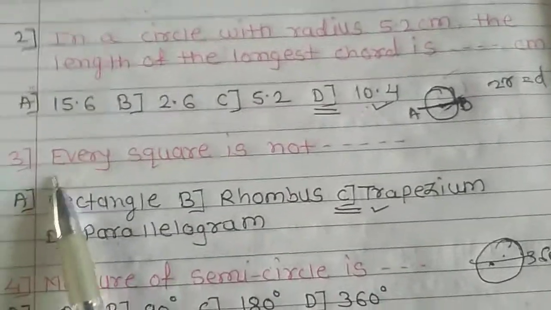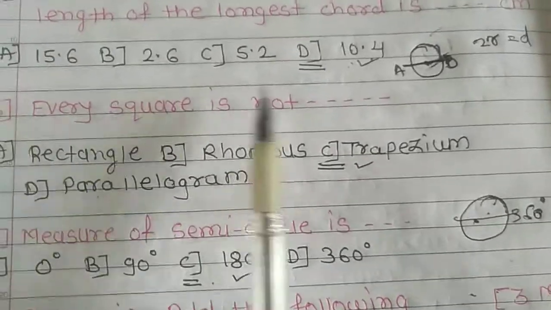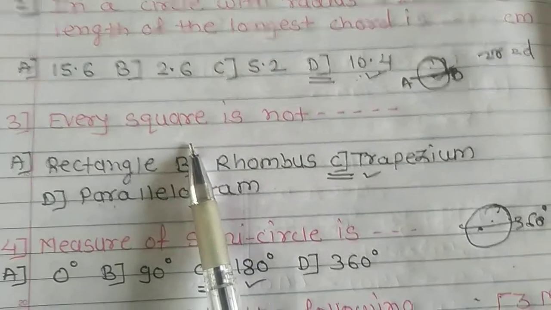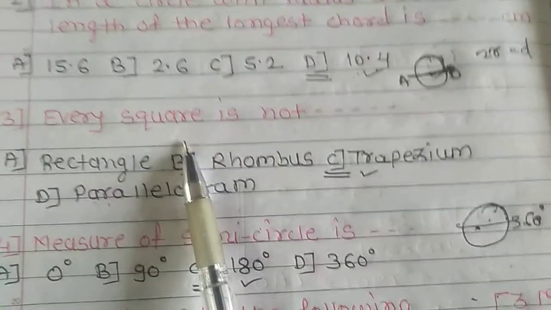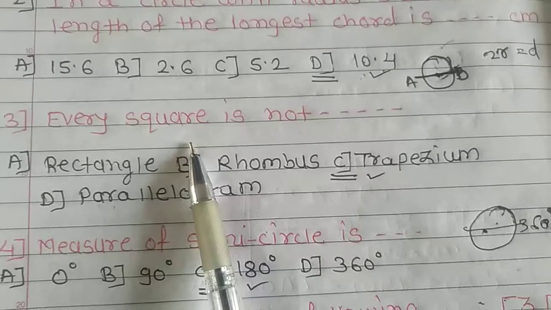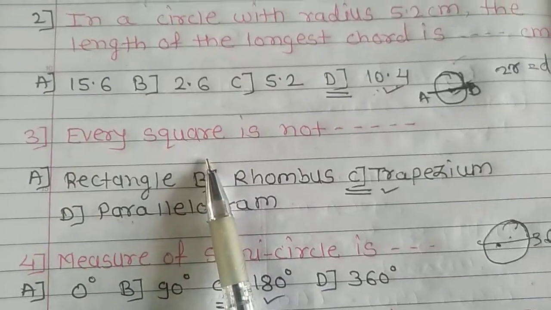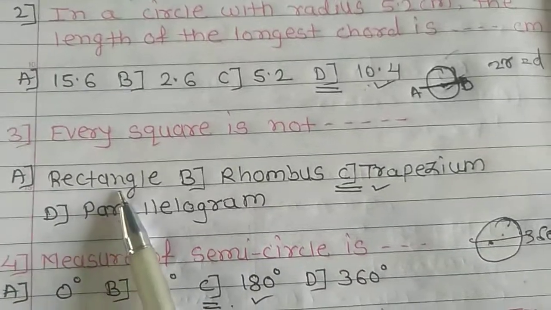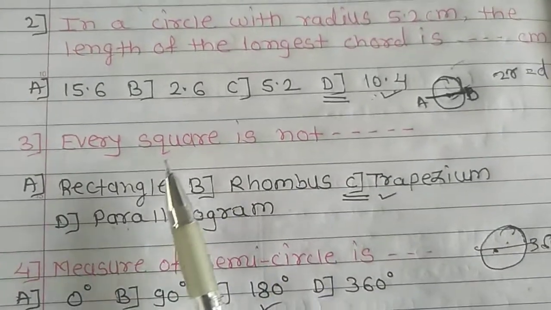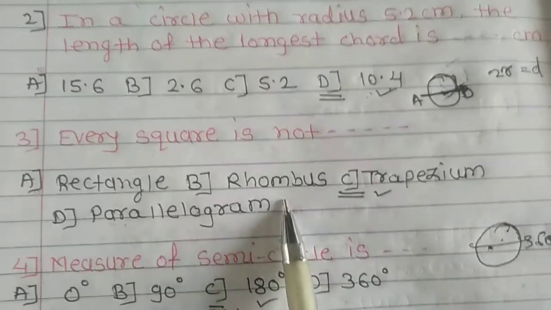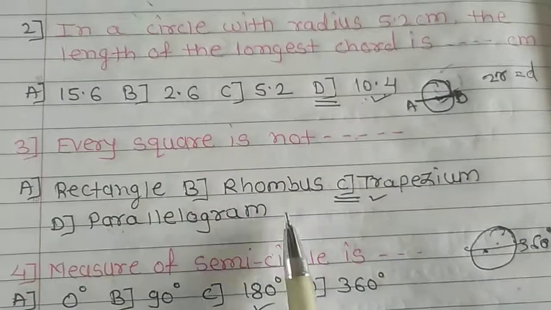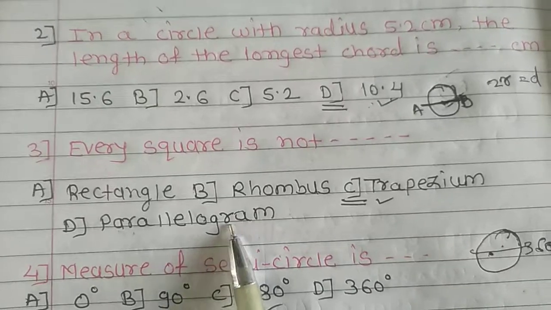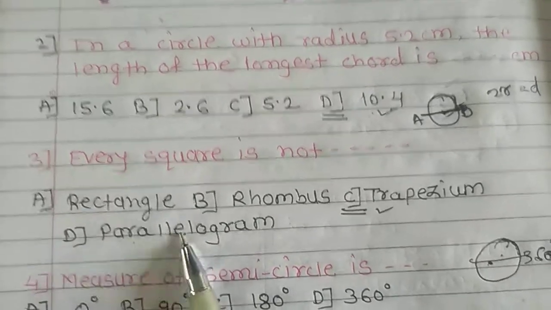Then the next question: every square is not a dash dash. In a square, all angles are congruent to each other and all sides are congruent to each other. Every angle is a right angle, similar to the property of a rectangle, and all sides are equal, similar to a rhombus. In a parallelogram, opposite angles are congruent and opposite sides are parallel, corresponding to a square.